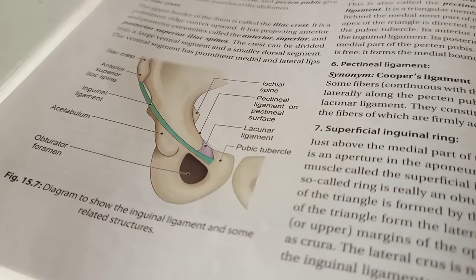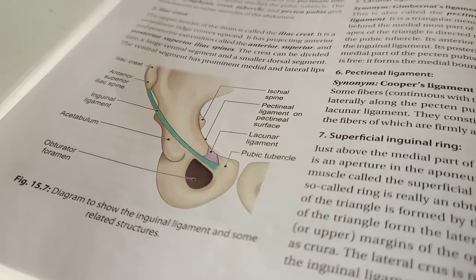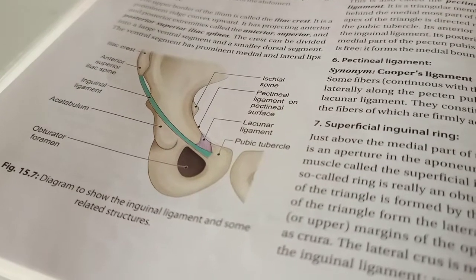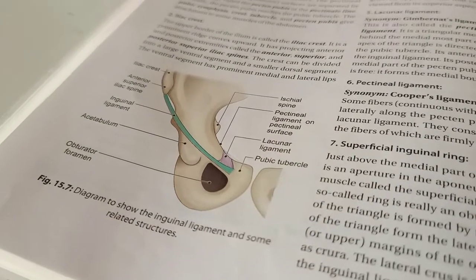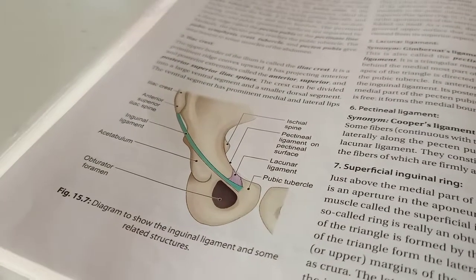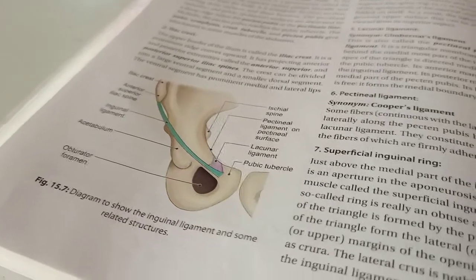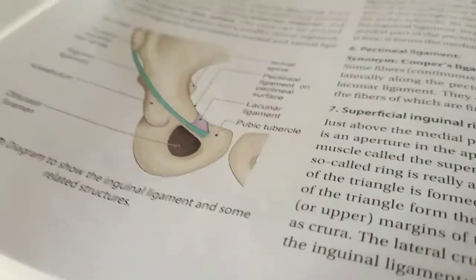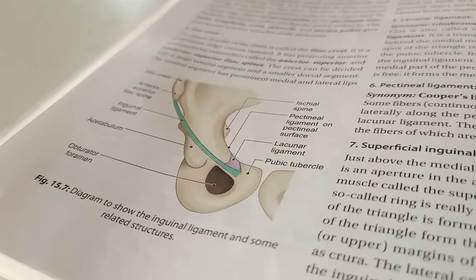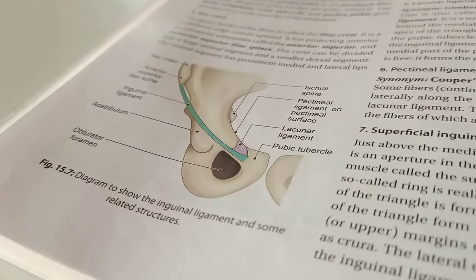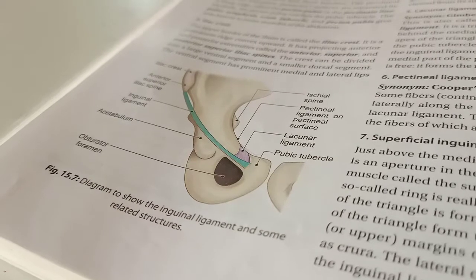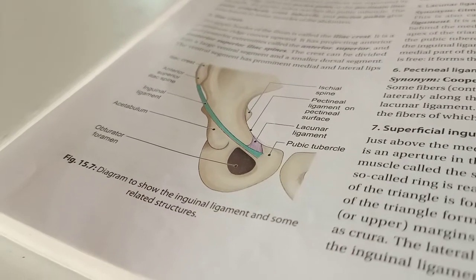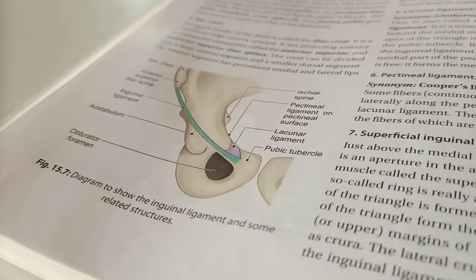The base of the lacunar ligament is laterally directed and it supports the spermatic cord. This lacunar ligament forms the medial boundary of the femoral ring, which you must have studied in the lower limb. It is reinforced by pectineal fascia and fibers of linea alba.